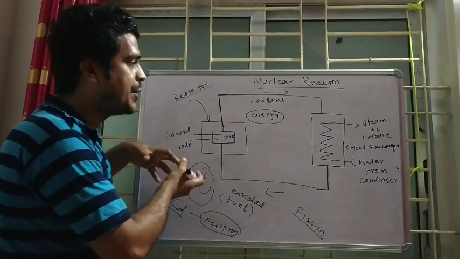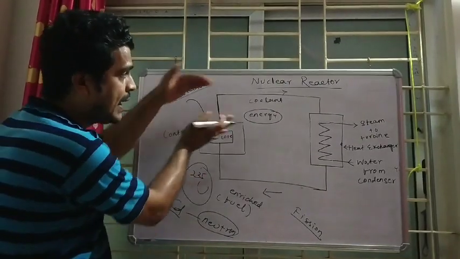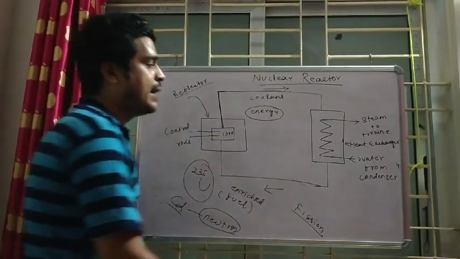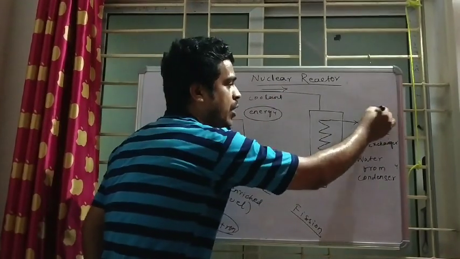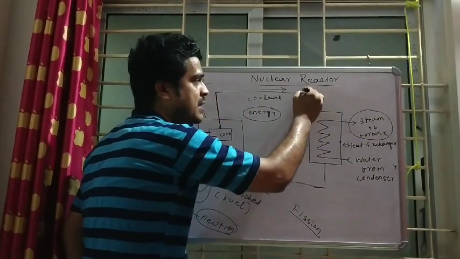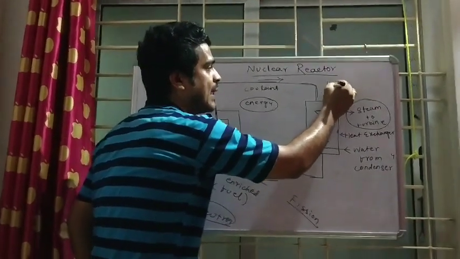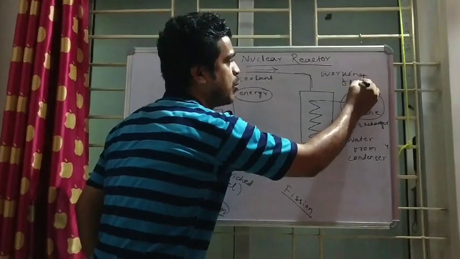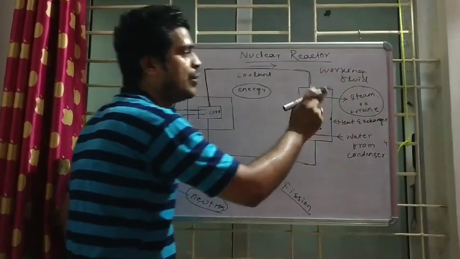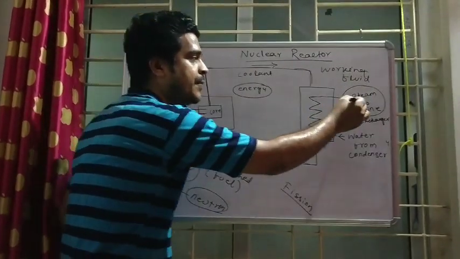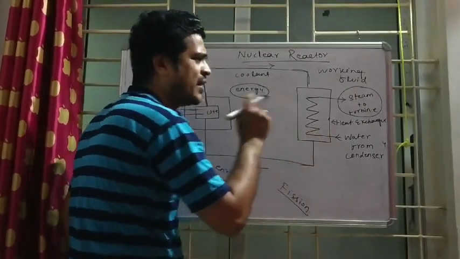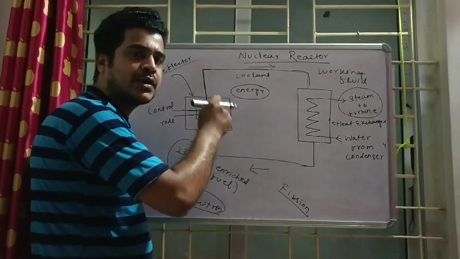Whatever energy is produced in this fission reaction will get reflected to that side. And what is there on that side? Steam to turbine. A turbine is there. When this energy goes through a working fluid, that fluid will get converted to steam, and the turbine will get rotated using the steam.